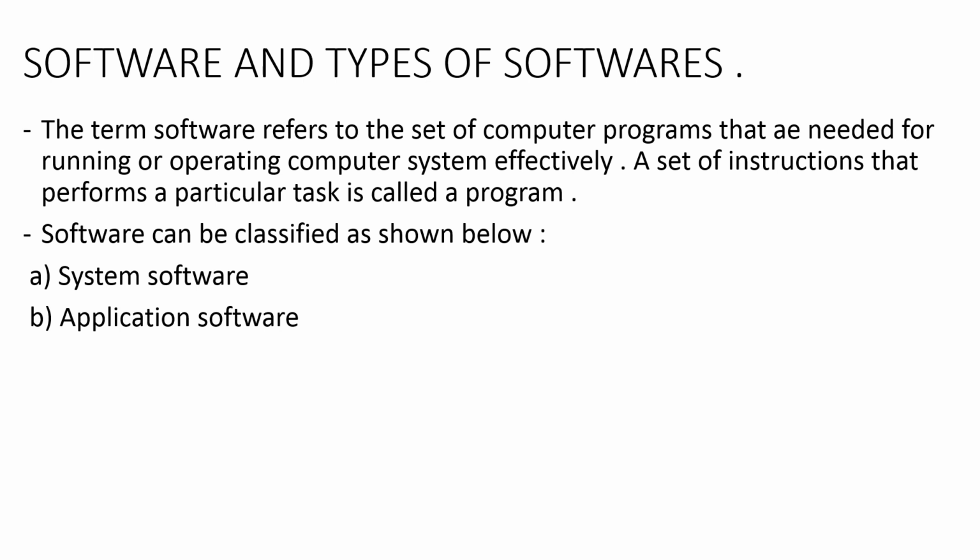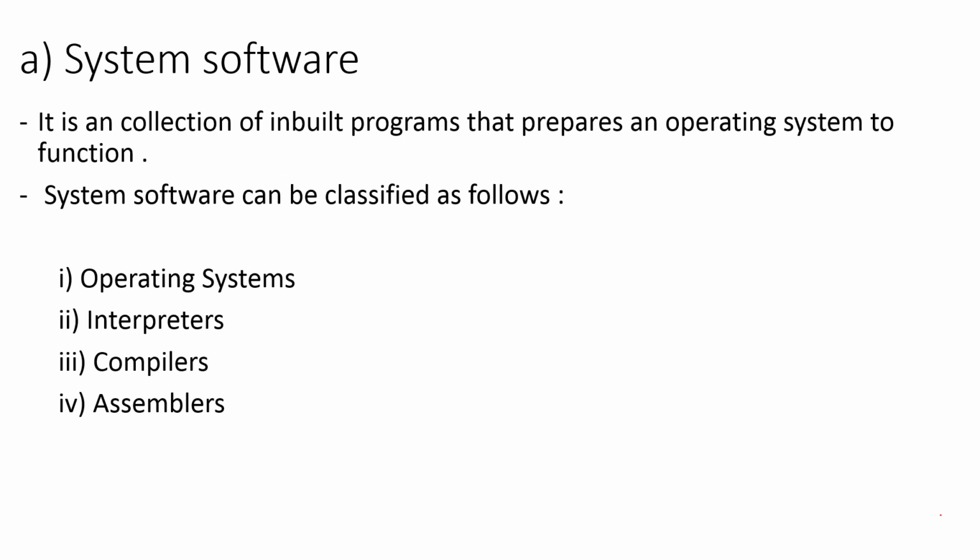Now, software is classified into two types: system software and application software. First, we will see system software, then we will move towards application software. Before moving ahead, you need to know that software cannot be executed without the hardware installed inside your computer. System software requires the hardware to execute its functions.